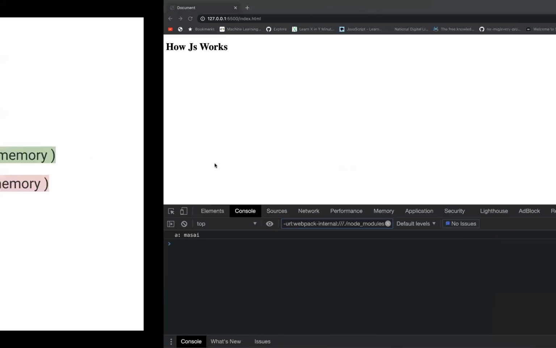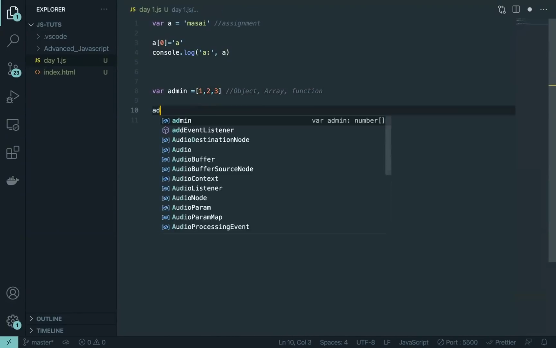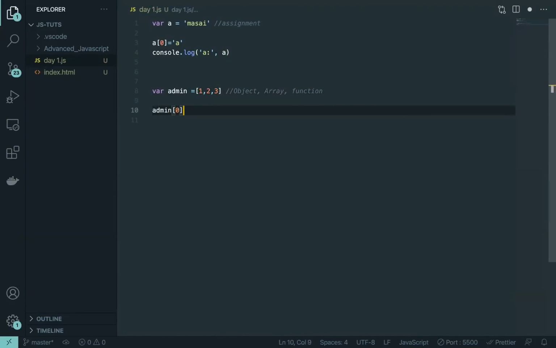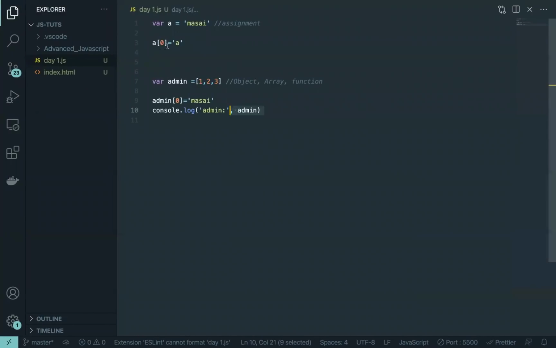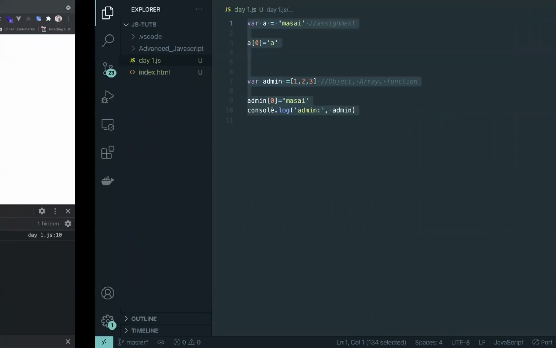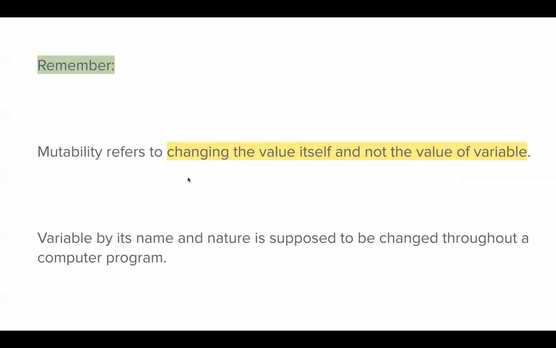It's immutable in that sense, but that is something which will not happen with the object. Like if I get an array here, 1, 2, 3, and if I do admin[0] equal to Masai, and if I just console.log admin, you can see that it is getting changed. So see, this particular code, only 7 lines of code, will help you understand this line. In JavaScript, primitive data types are immutable and non-primitive are mutable.